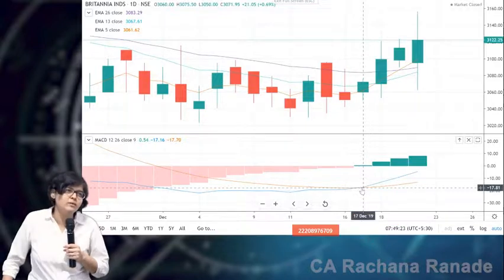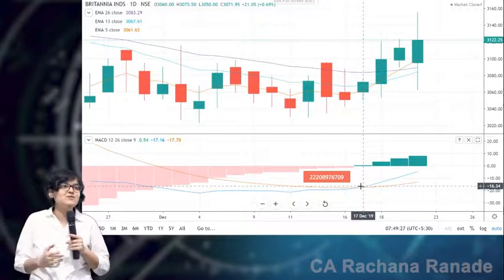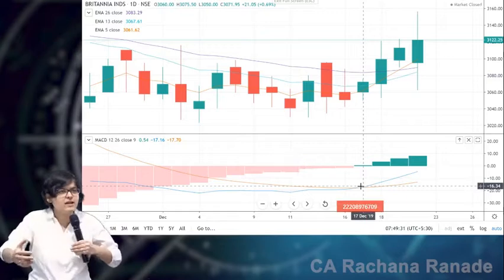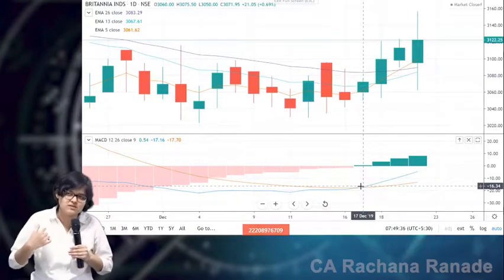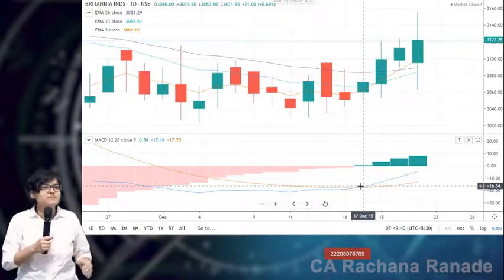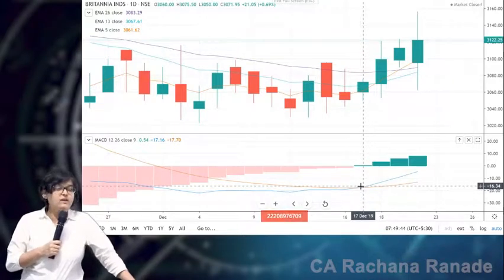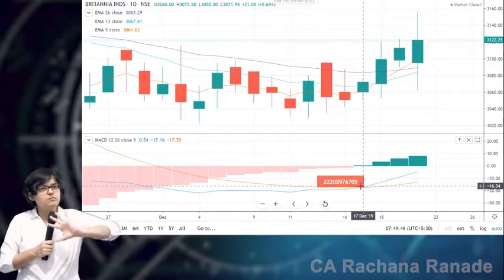Not every day, only one day before. MACD might show you 2 days before, 3 days before also. So MACD is known as a leading indicator and moving averages are known as lagging indicators. MACD will show you a much faster result. Rarely, moving averages are commonly known as one of the lagging indicators only.